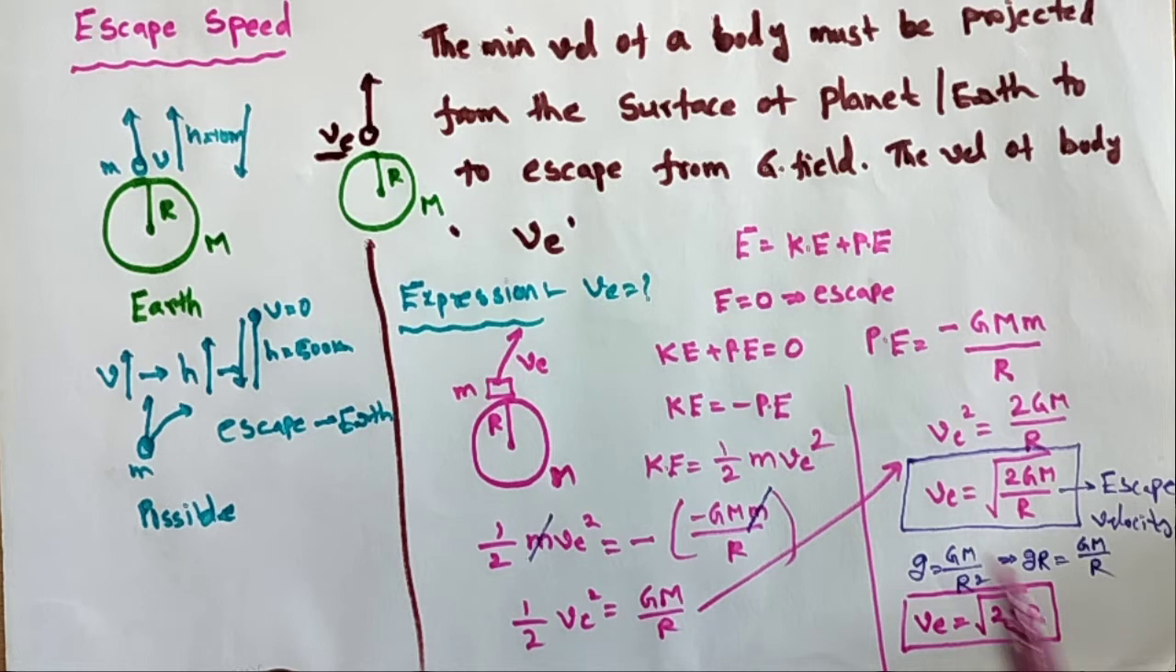What is the escape velocity? It is the velocity required for an object to go to space and not come back. That velocity is called escape velocity. These are the two formulas.